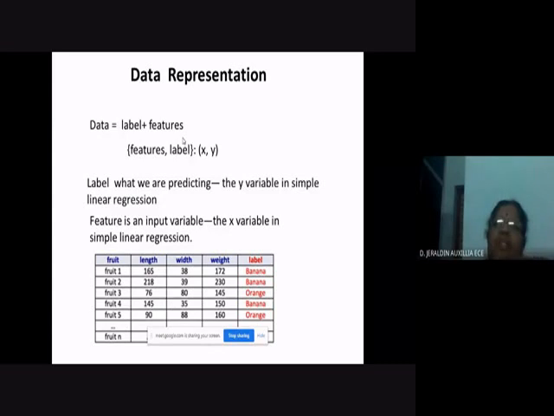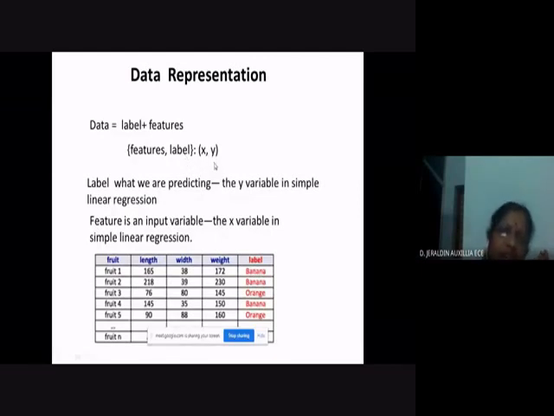It may be the number of bedrooms in the house, or the area, the square feet area of the house. Otherwise, it may be the distance from a school. So those are said to be the features. Each data point will be represented by the features as well as the label. The feature is represented by X and the label is represented by Y, right?